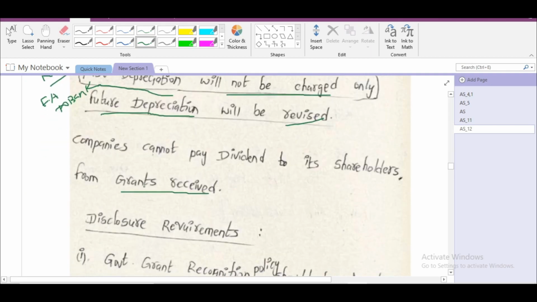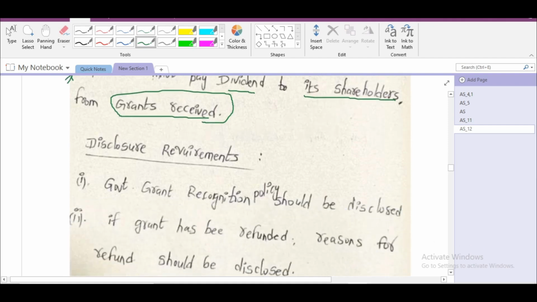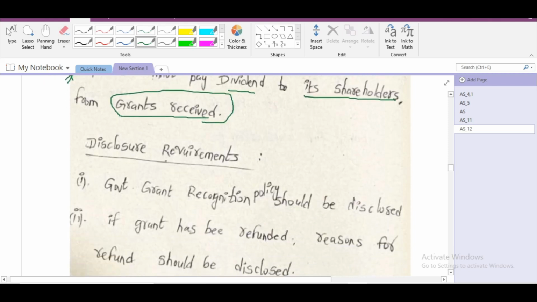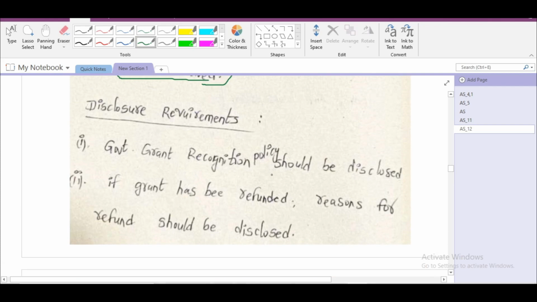Yes, it is true. Companies cannot pay dividend to its shareholders from grants received. This is very important. Company cannot pay any dividends from grants received. They have to use such grant for the specified purpose only. Next is disclosure requirements. Government grant recognition policy should be disclosed. If grant has been refunded, reasons for such refund should be disclosed.